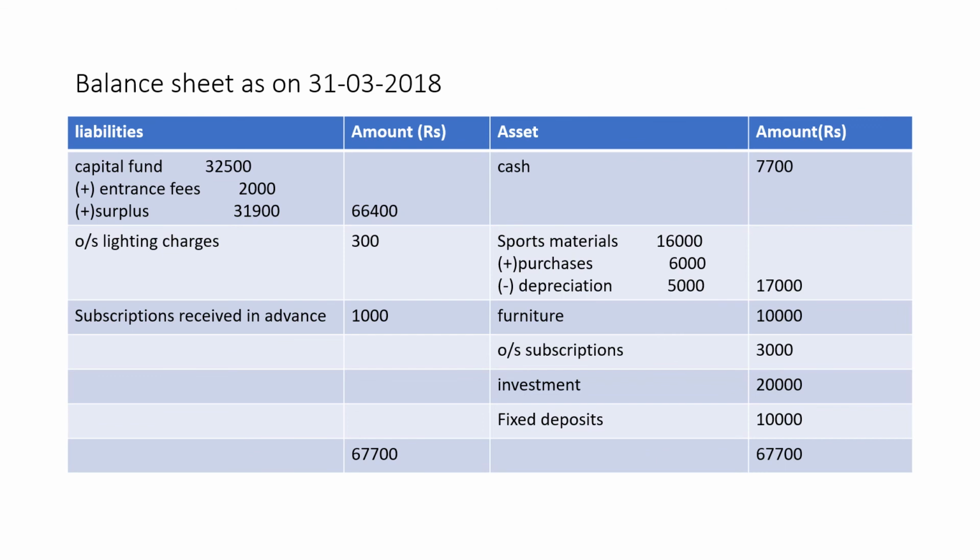Now the balance sheet. See, capital fund, entrance fees, the surplus that we have received. Here sports materials additional purchases is being added, then we have deducted depreciation. One thing is the fixed assets that you see on the payment side. On the payment side, fixed assets were bought for 10,000. That is your asset. That is why we have not recorded it in the income and expenditure. We have written it here on the asset side of the balance sheet. So solve this question and find out the answer. Compare with the answer displayed on the slide.